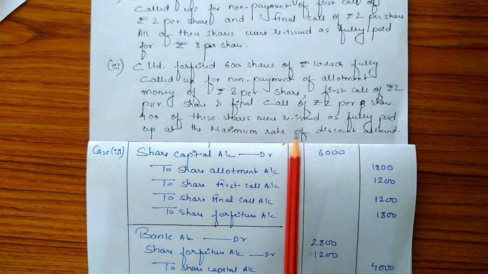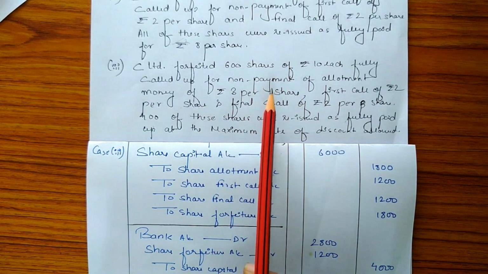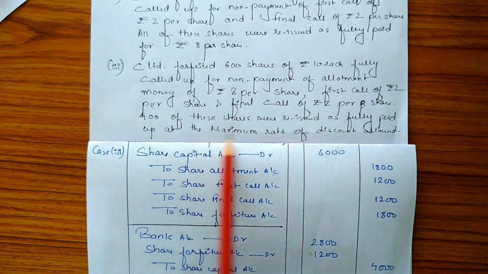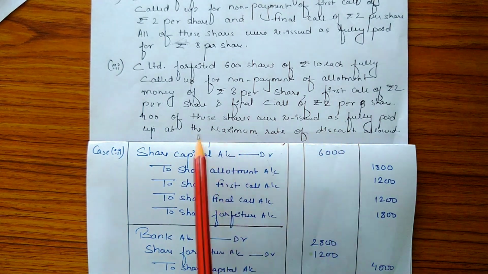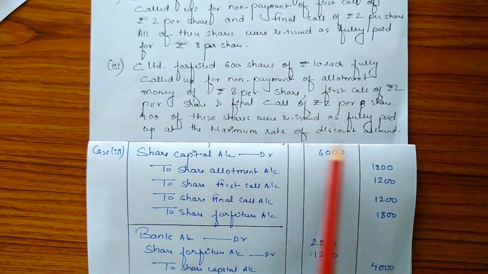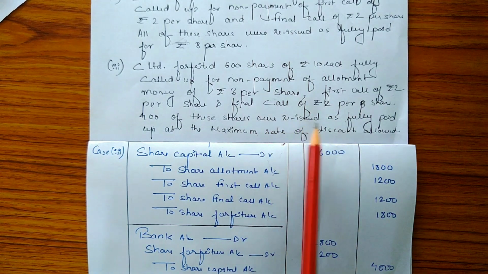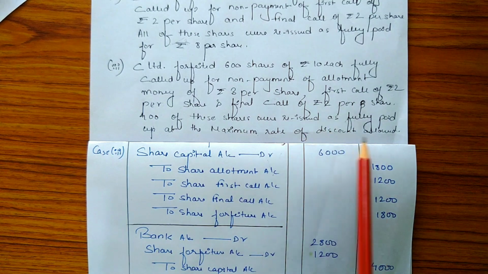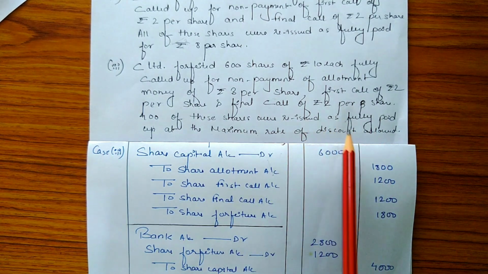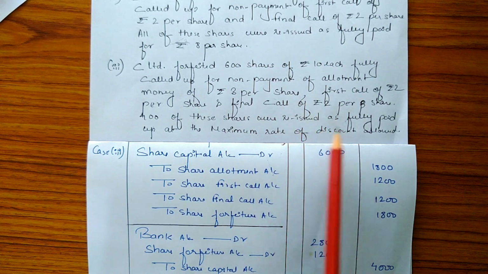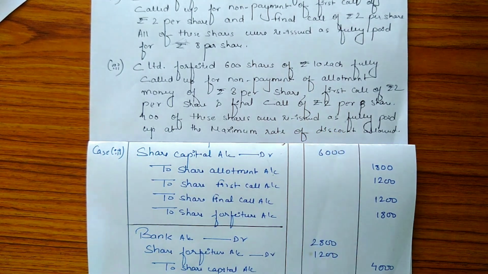Now according to the question, out of 600 forfeited shares, only 400 of these shares were reissued as fully paid up at the maximum rate of discount allowed. Now what does the maximum rate of discount allowed mean here? It means only application money of rupees 3 per share has been received. So the maximum discount allowed will be rupees 3 per share. That means the shares have been reissued at rupees 7 per share.